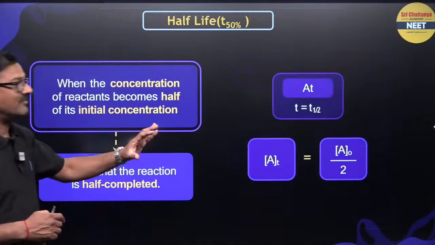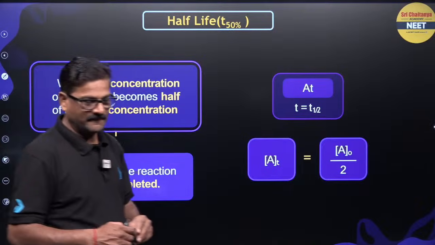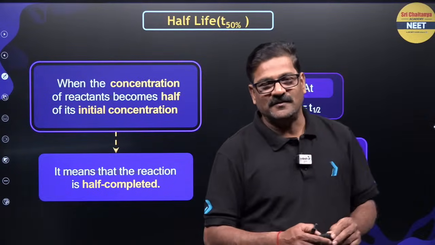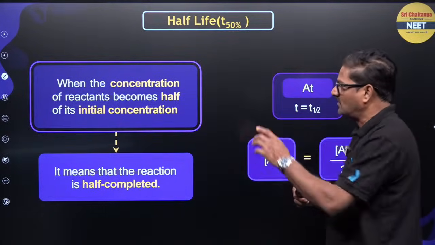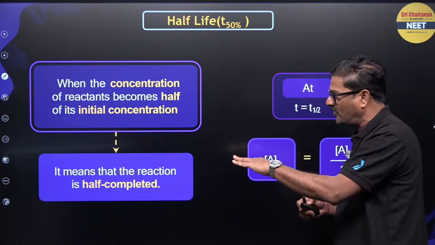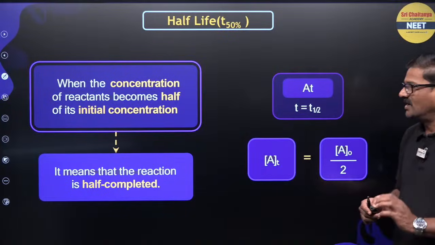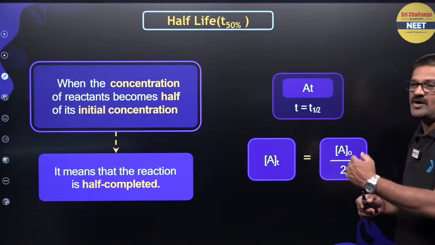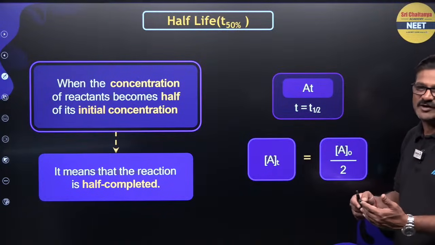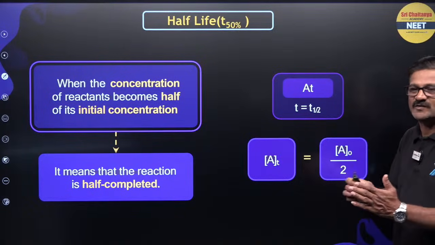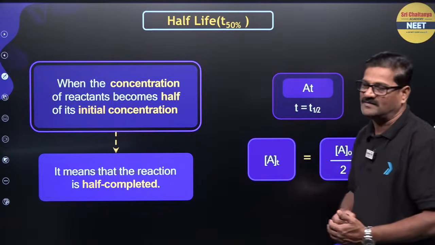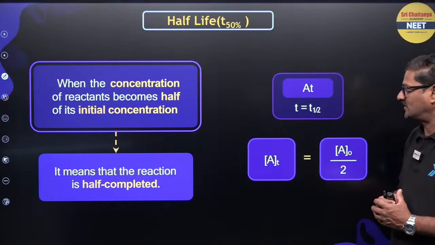Moving ahead, half-life. What is half-life? Half-life is the time required when the concentration of the reactant becomes half of its initial concentration. It means that the reaction is half completed, and the time required to bring the initial concentration to half is the half-life of the reaction.